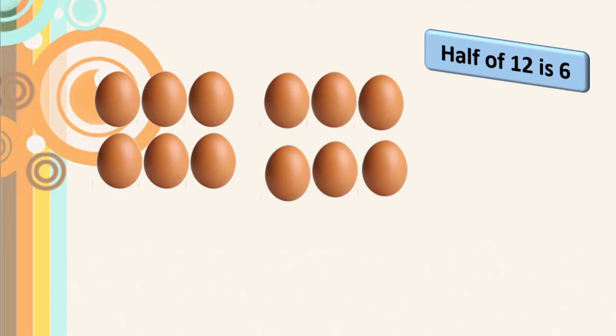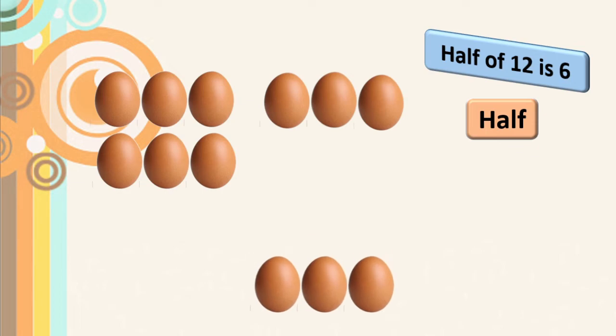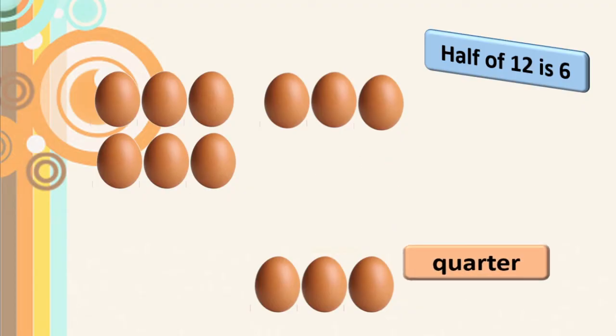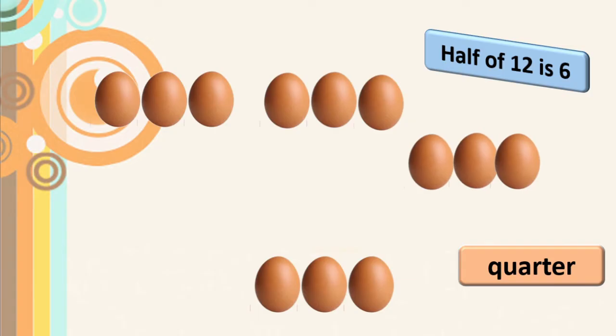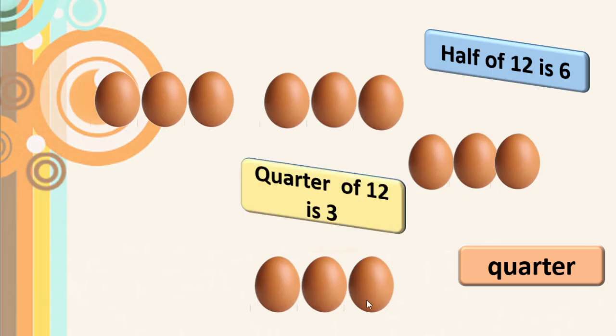Okay, now we will try to make a quarter part. See here, this is half. Yes. See, quarter means we have to divide the thing into 4 equal parts. Here 12 eggs are there, we know. So 3 plus 3 plus 3 plus 3. That is nothing but quarter. Correct? 3 is a quarter of 12. Isn't it? See. Here this is a quarter, 1 quarter. This is the second quarter. This is the third quarter. And this is the fourth quarter. Means we can write here quarter of 12 is 3.